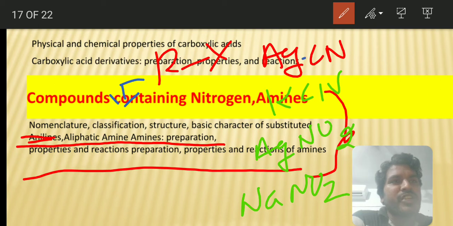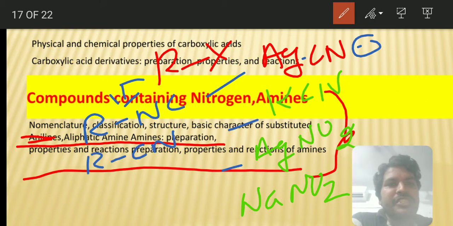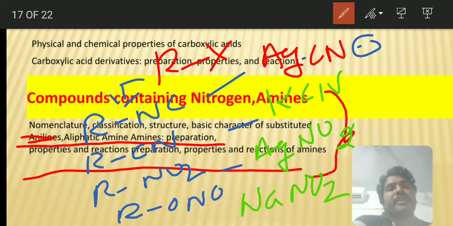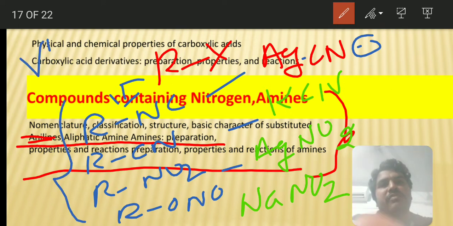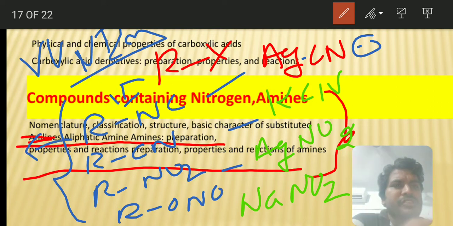In all these, if you observe, alkyl halide with AgCN: AgCN has a covalent bond, so nitrogen attacks and it will form RNC. With KCN it will form RCN. With AgNO2 it will form RNO2, and with NaNO2 it will form RONO. These four reactions are very, very important, because isocyanides on hydrolysis will give you amines and cyanides on hydrolysis will give you the carboxylic acid.